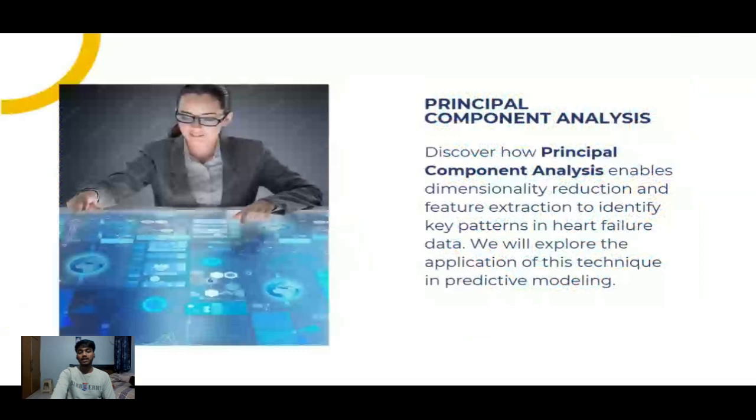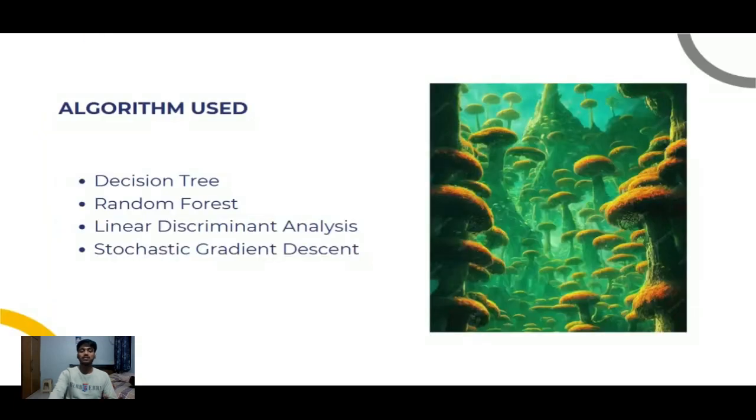And this is what my project basically does. It's not just one model that I've used. I've used four models and I've compared them. It is a comparative analysis, not a predicting model. So that's the difference between a lot of the projects and my project: I'm not predicting something. I'm using four models and comparing their accuracy in the end and telling you which is the best predictor for heart failure prediction.